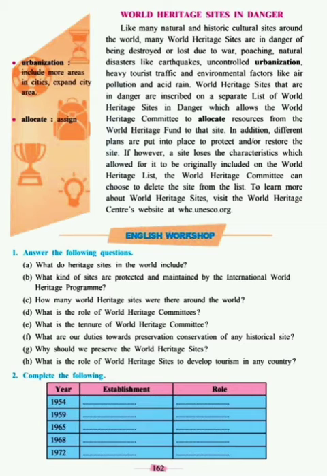In addition, different plans are put into place to protect, add, or restore the site. If, however, a site loses the characteristics which allowed it to be originally included on the World Heritage list, the World Heritage Committee can choose to delete the site from the list. As we discussed earlier, there were certain 10 points mentioned, and if all 10 match, then only that place can be considered a World Heritage site. But if one of those characteristics is lost, then the World Heritage Committee has the right to delete that place from the World Heritage list.